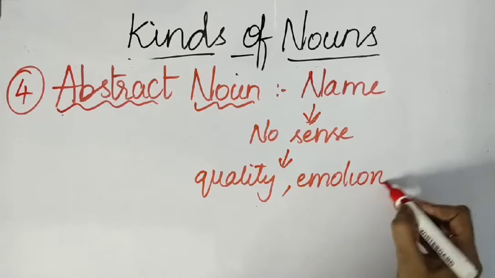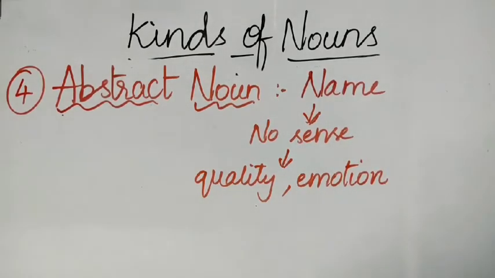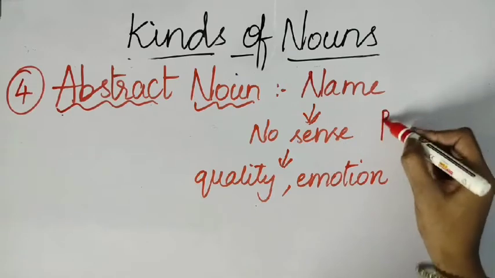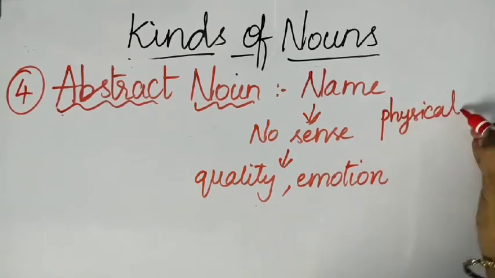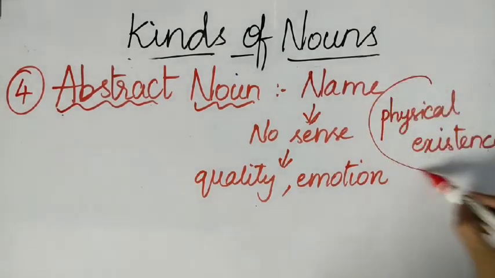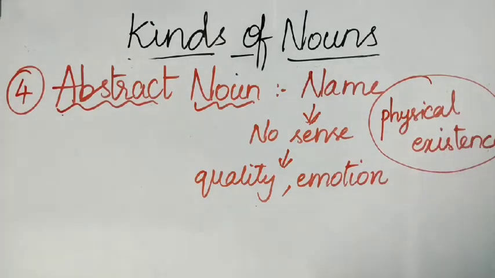If you take emotions, if you are happy, can you touch that happiness? No, you can't. Can you hear the happiness? No. Of course you can jump, you can dance, you can enjoy. But that happiness, you can't see, you can't smell, you can't hear, you can't touch. So, the things that are abstract do not have physical existence, students. Physical existence in the sense, you can't see them, touch them, hear them, or smell them. That kind of thing comes under abstract nouns.